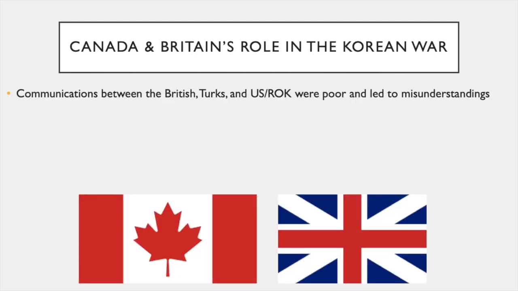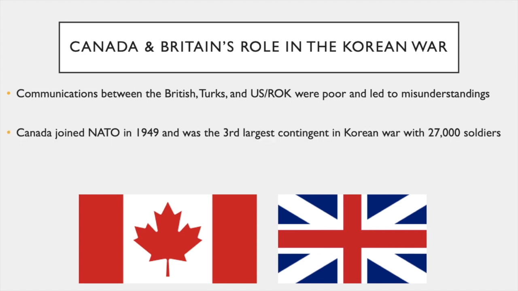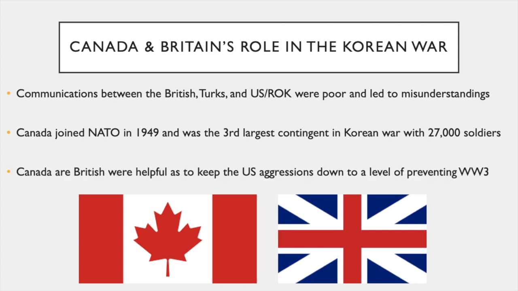Canada and Britain's role in the Korean War. Communications between the British, Turks, and U.S. ROK were poor, which led to many misunderstandings. Canada joined NATO in 1949 and was the third largest contingent in the Korean War, with 27,000 soldiers. Canada and the British were very helpful to keep the U.S. aggressions down to a level which would prevent World War III from occurring.